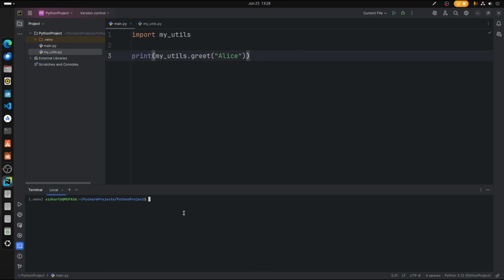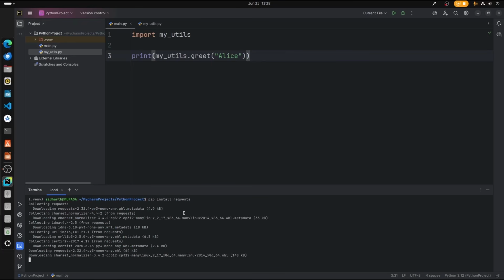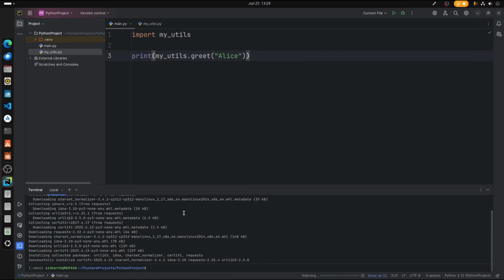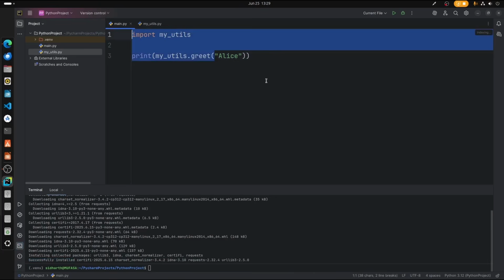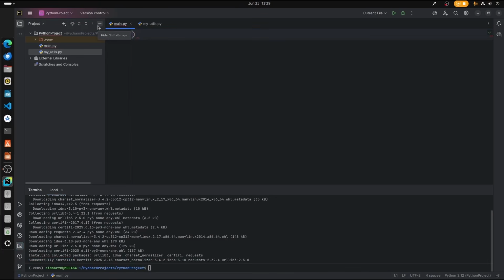So let's start by installing something called requests. So pip install requests. So requests is an external Python library, so let's install that. There we go. Now it's installing. Okay, so it's successfully installed. So let's call that requests right here. import requests. Alright, so requests is installed.